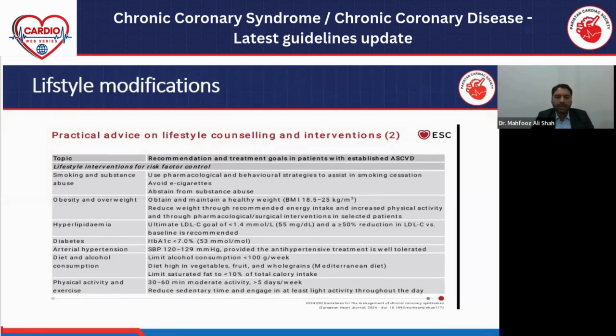And for the diet, we have to advise the patient a fibrous diet. They should follow the Mediterranean diet and limit alcohol consumption to less than 100 gram per week. And we have to advise physical activity, around 30 to 60 minutes of moderate activity, more than 5 days a week, and advise them to walk and mobilize, not to lead a sedentary lifestyle.